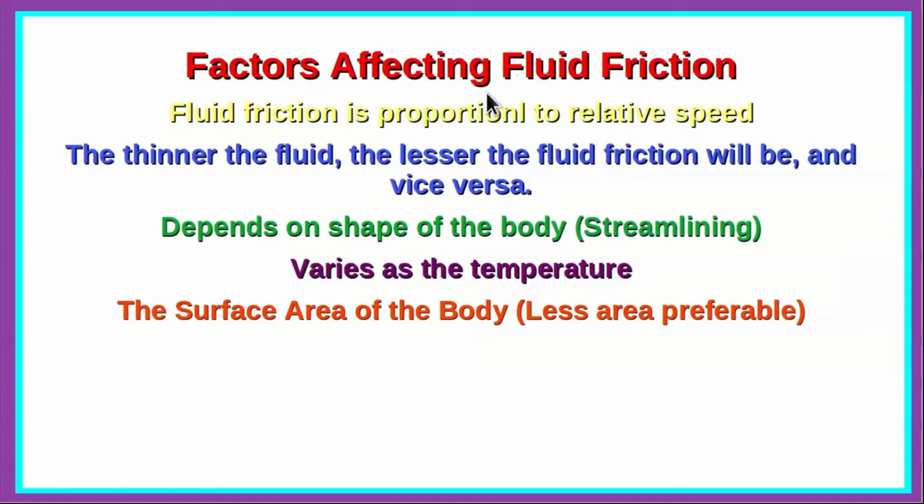Now let us see what are the factors affecting the fluid friction. The fluid friction is found to be proportional to the relative speed between the different layers of the fluid. Also, the thinner the fluid, the lesser the fluid friction will be, and vice versa. The frictional forces depend on the shape of the body moving through the fluid. This aspect is related to what we call streamlining, and we shall explain this in slight detail later on. Also, the frictional forces vary with temperature, and they depend on the surface area of the body, and therefore less area will be preferable so that the frictional forces can be minimized.